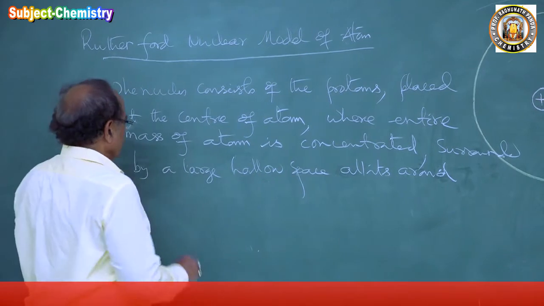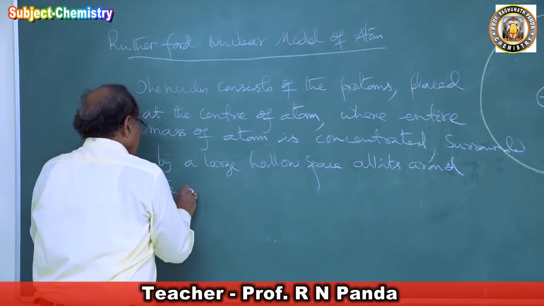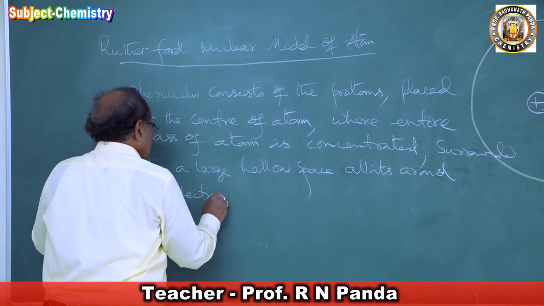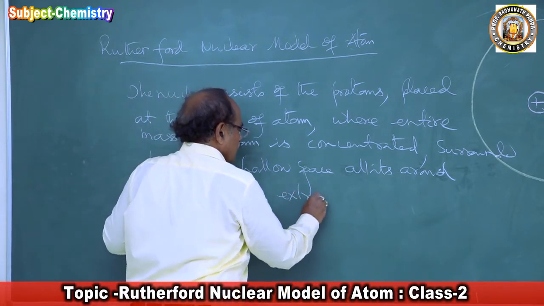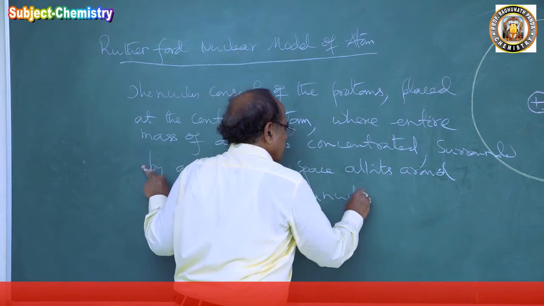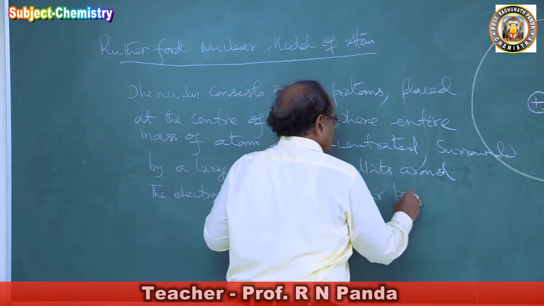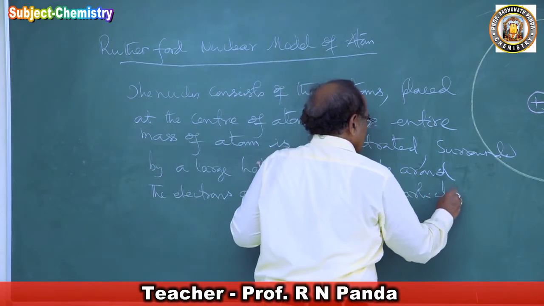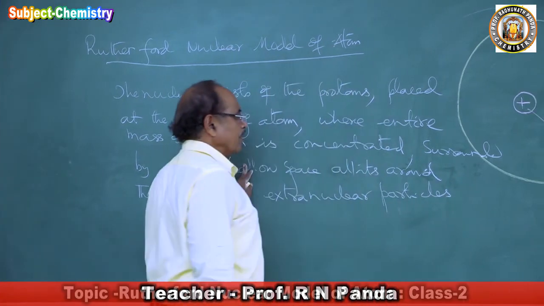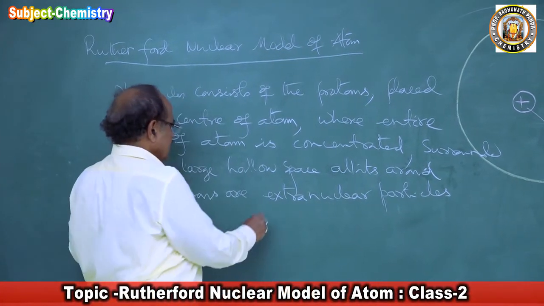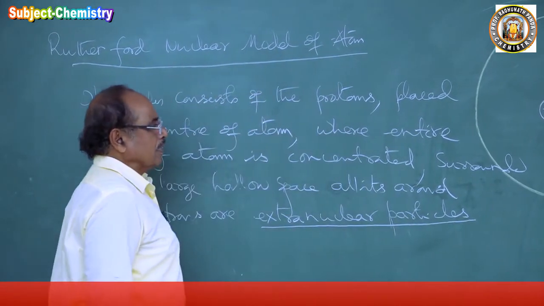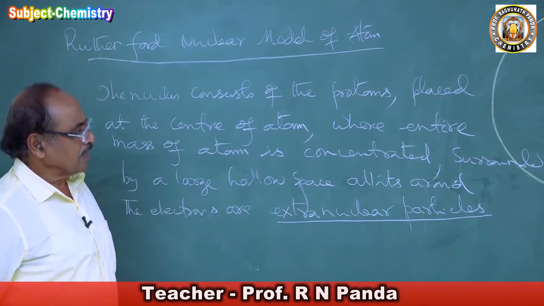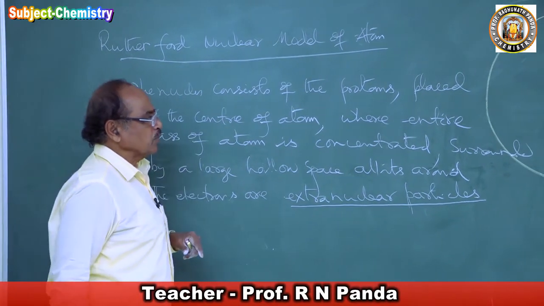And the electrons are extra nuclear particles. The probability of finding an electron inside the nucleus of an atom tends to 0.